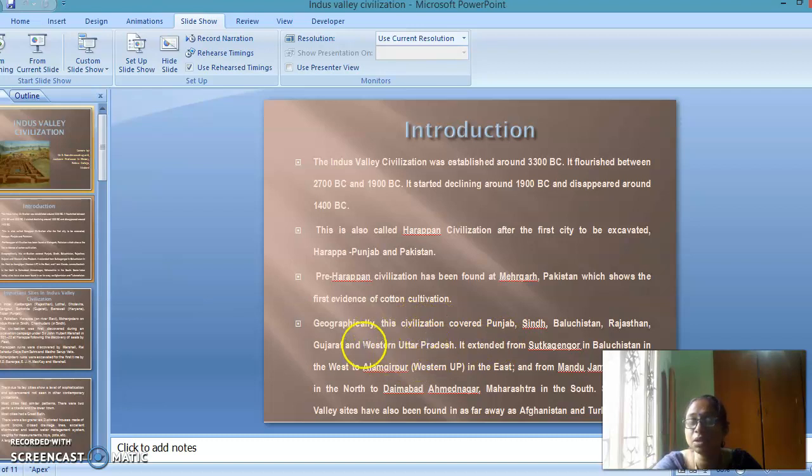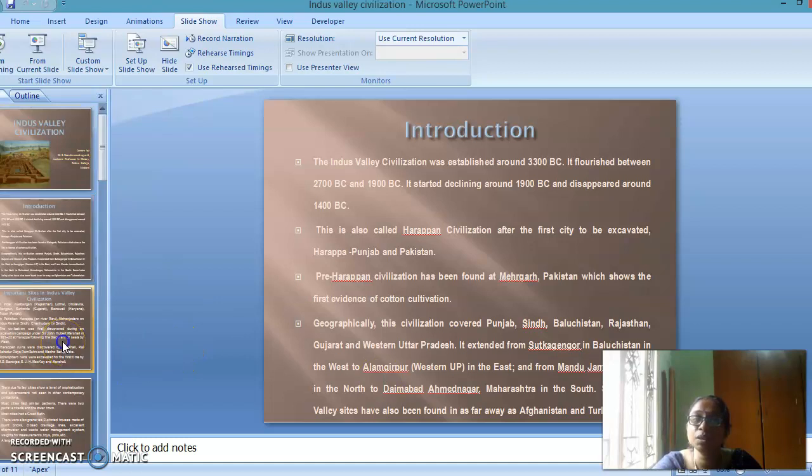The settlements extended from Sutkagen Dor in Balochistan in the west to Alamgirpur, situated in present Uttar Pradesh, in the east, and Manda, in Jammu and Kashmir, in the north, to Daimabad, Ahmednagar, in Maharashtra in the south. Some Indus Valley sites have also been found as far away as Turkmenistan.